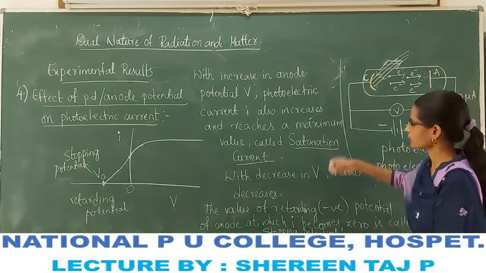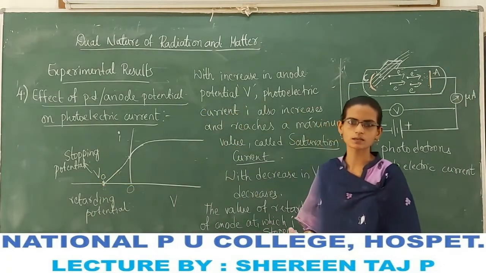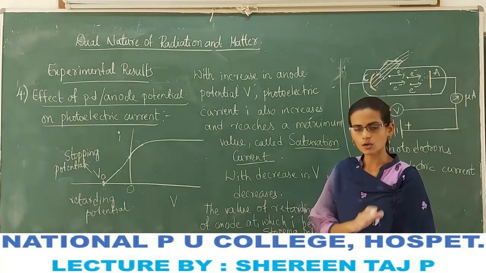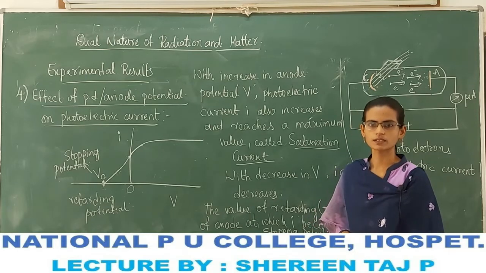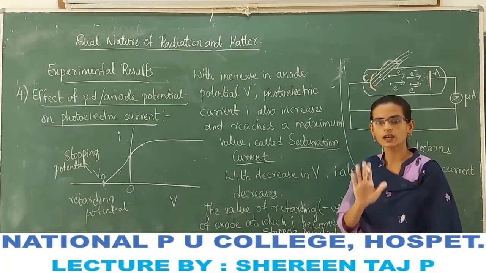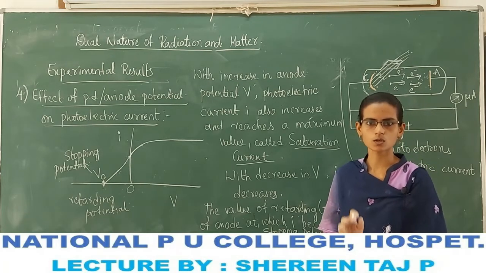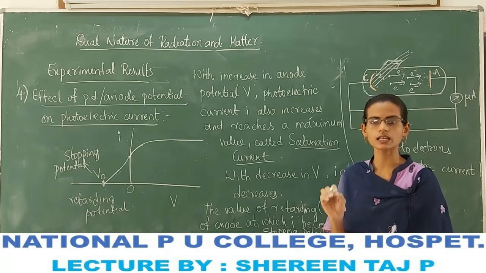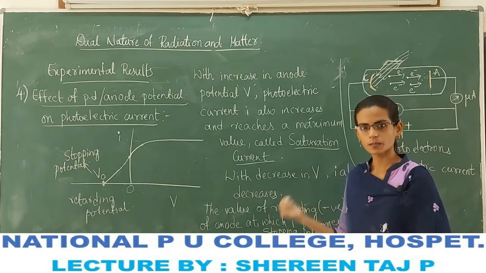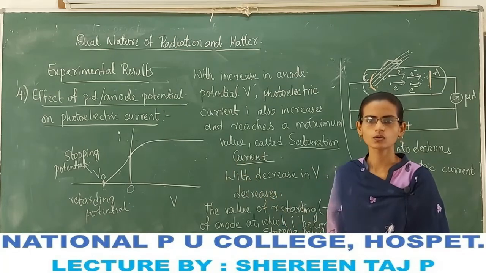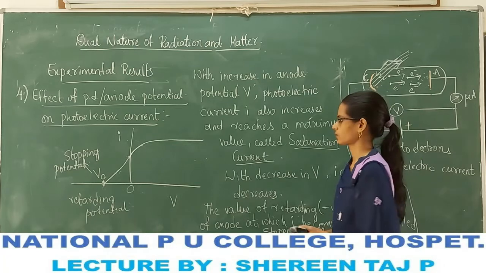When the potential reaches the stopping potential, even the maximum kinetic energy, the most energetic electrons are also stopped. So by this stopping potential, we can know what is the maximum kinetic energy of the photoelectrons.